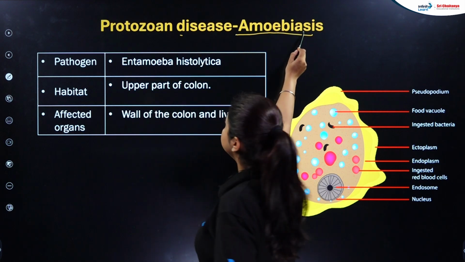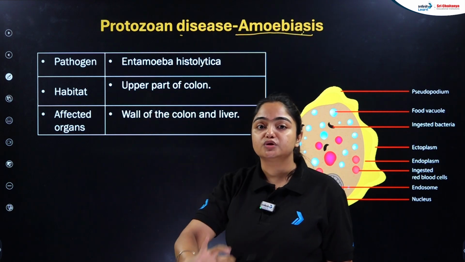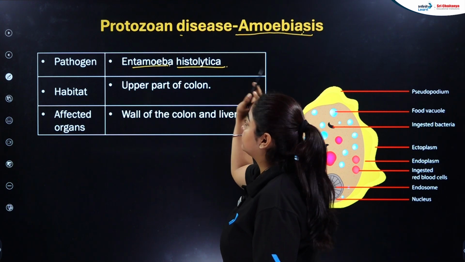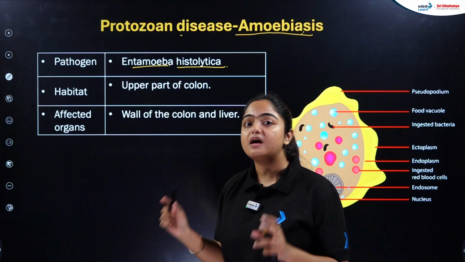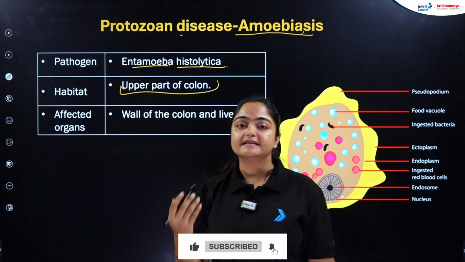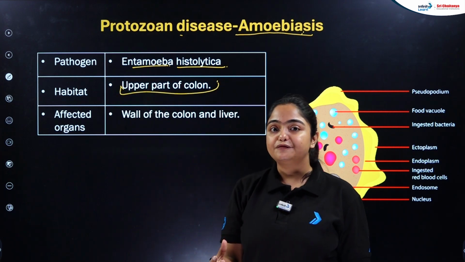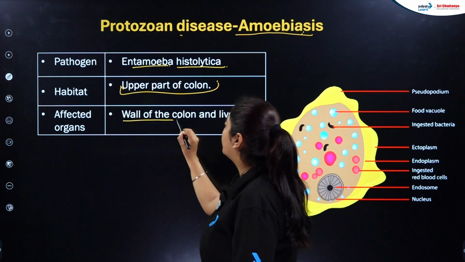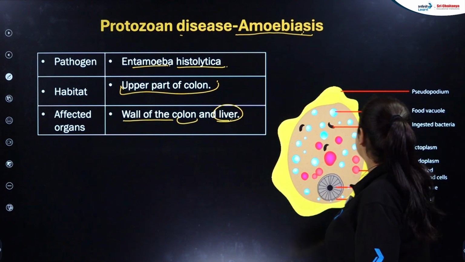Now the next protozoan disease that we have to discuss in today's session is amoebiasis. Here the protozoan which causes this disease is Entamoeba histolytica, okay? Entamoeba histolytica. The habitat is the upper part of the colon, which is the part that gets severely infected during this disease. Affected organs would be the wall of the colon and majorly the liver.